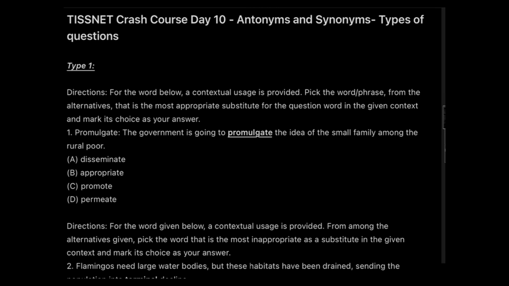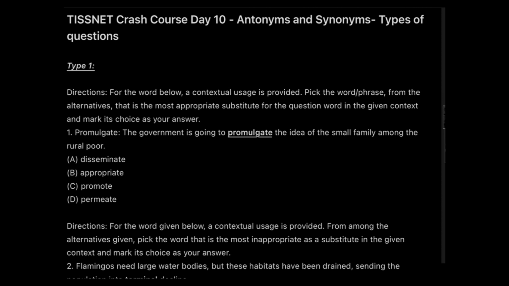Type 1 is considered to be the easiest. The reason for that is because in it we have a complete sentence, and whenever we have a complete sentence, it's really easy for us to find out the meaning of a particular word. So that's why this is considered as type 1. Let's see what we are going to do in the type 1 type of questions.